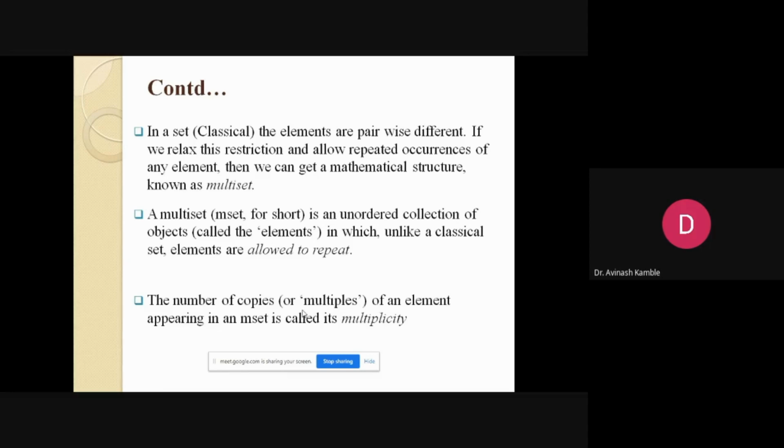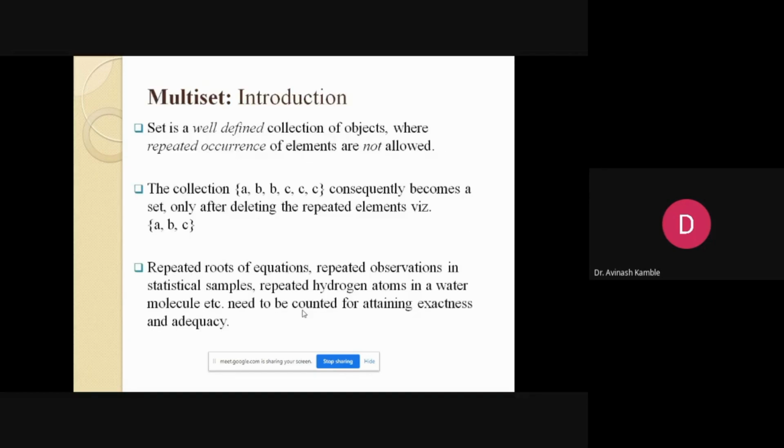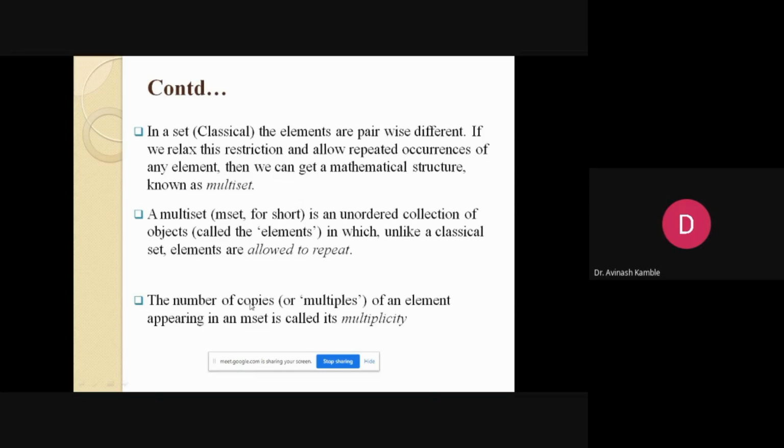Now, what is a multiset? A multiset, or MSet for short, is an unordered collection of objects, generally known as elements, in which, unlike a classical set, the elements are allowed to repeat. Already we have seen the element B has repeated two times, and the element C has repeated three times. The number of times a particular element is repeated forms its multiplicity.